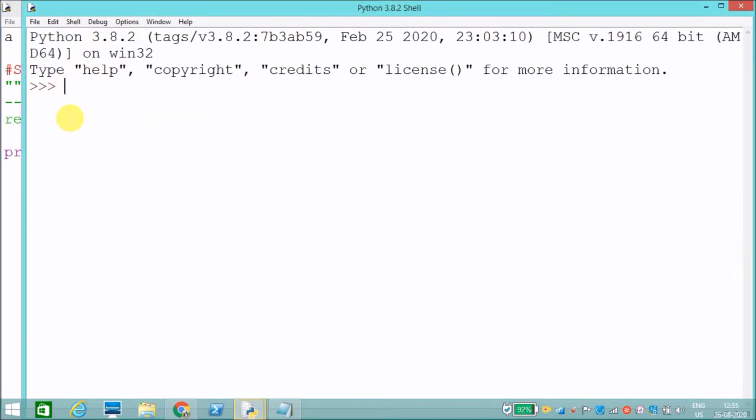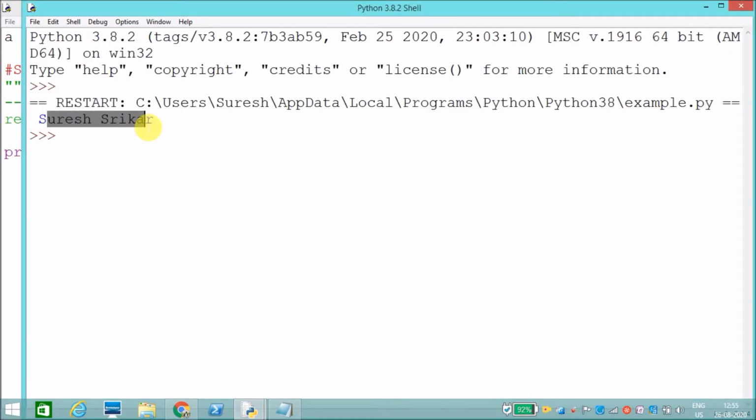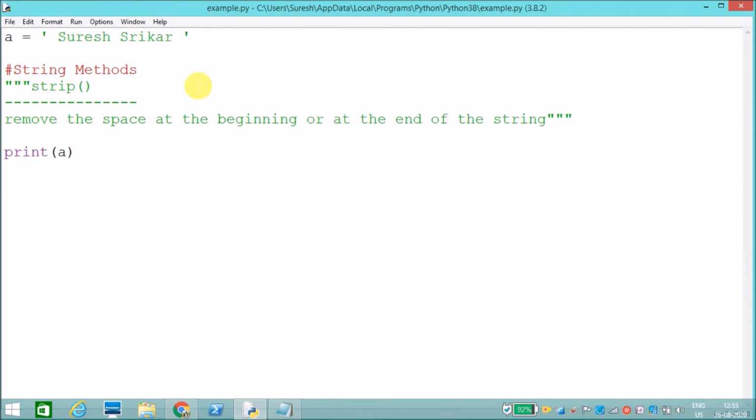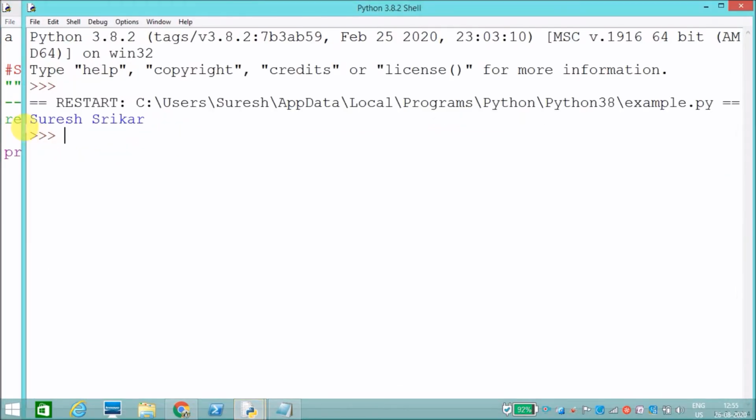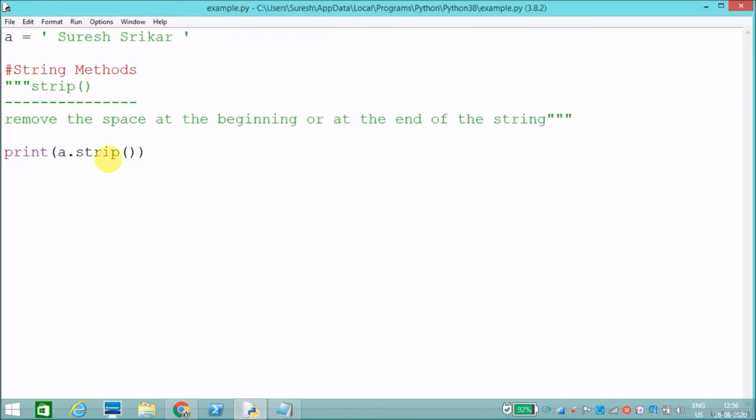See, it has removed. Sorry, I didn't use the method, a dot strip. I'll run this. See, it has removed the space. Previously there was a space. For example, I'll print a only.